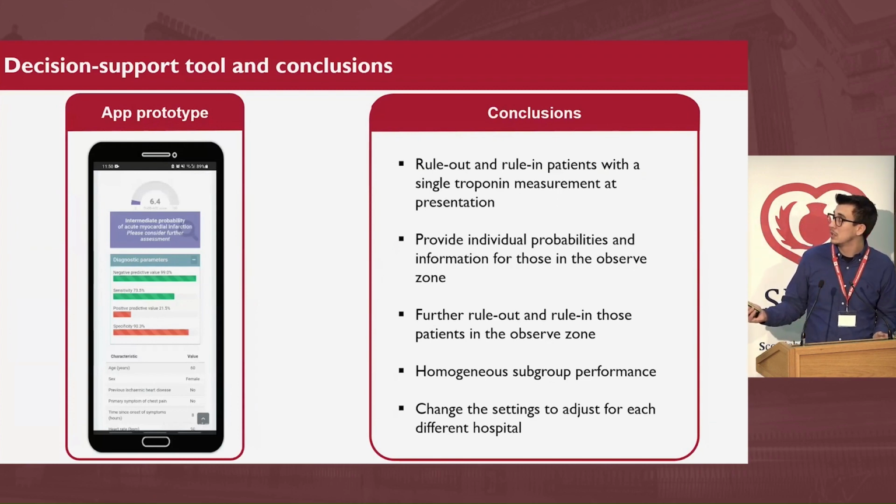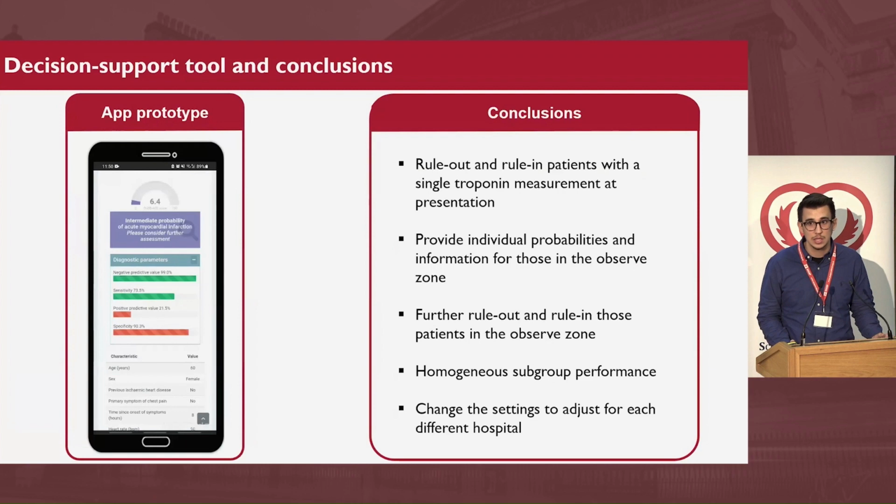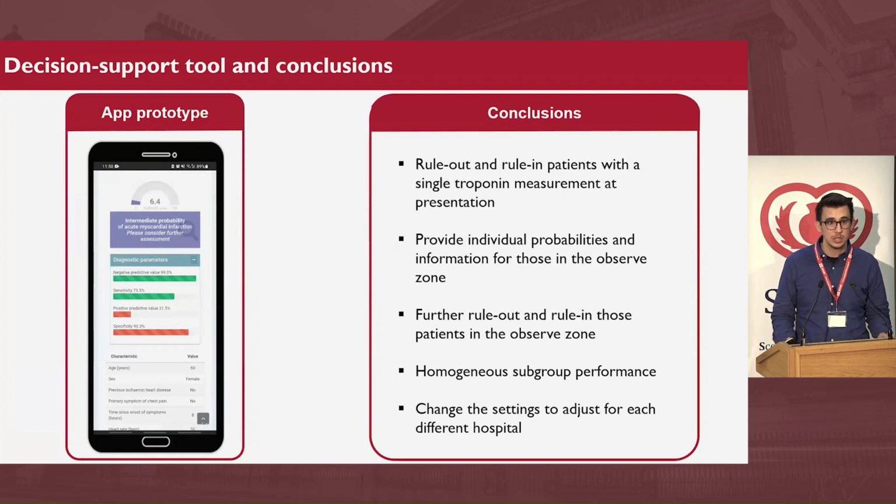And last but not least, both in the algorithms and in the app, we have added functionality that allows each different hospital to set their own diagnostic rule-out and rule-in performance criteria. For example, we know in the US they have quite a high bar in terms of safety, but in other countries this might be a bit lower, or it can depend on the resources of each hospital. So it is not fixed; each hospital can adjust that.